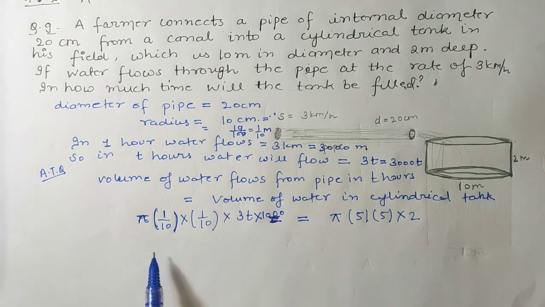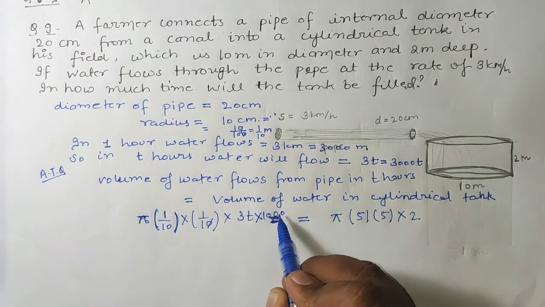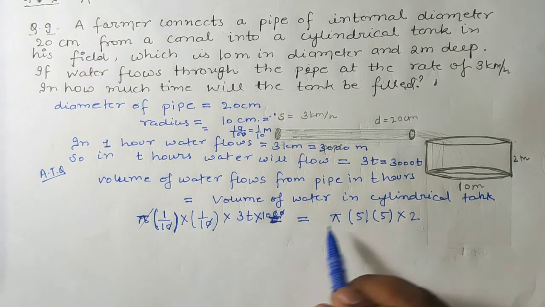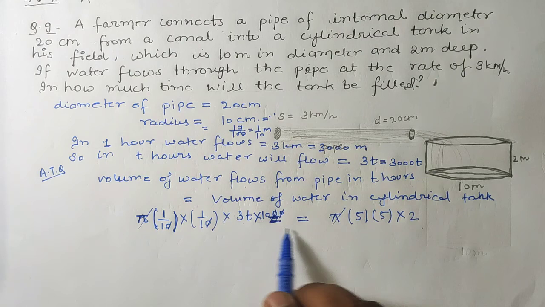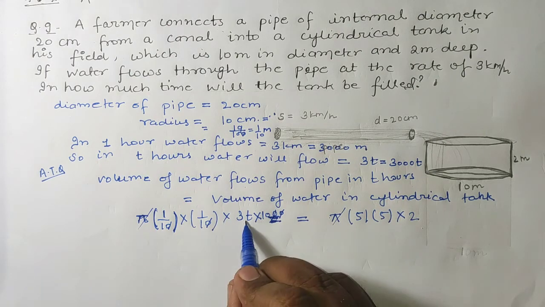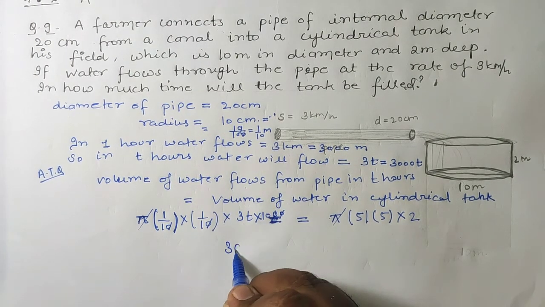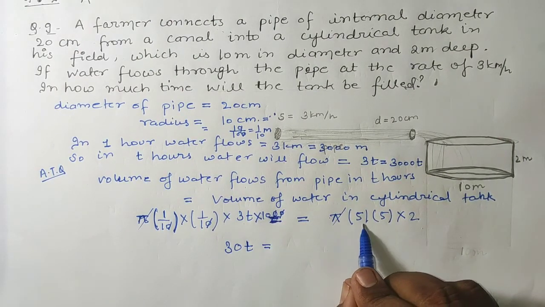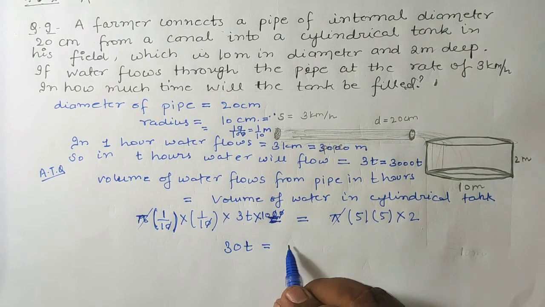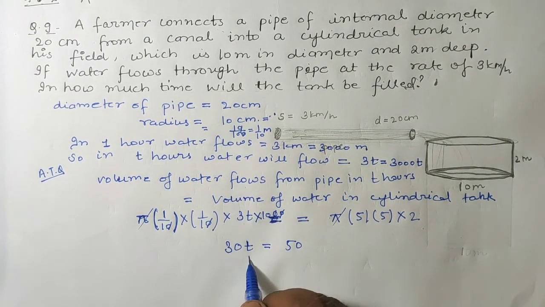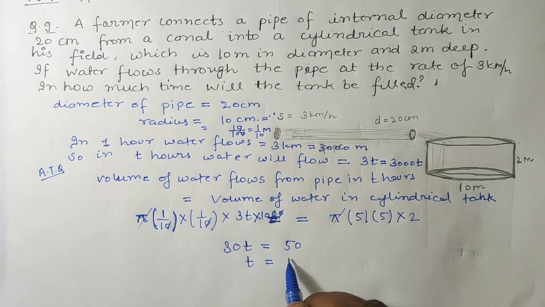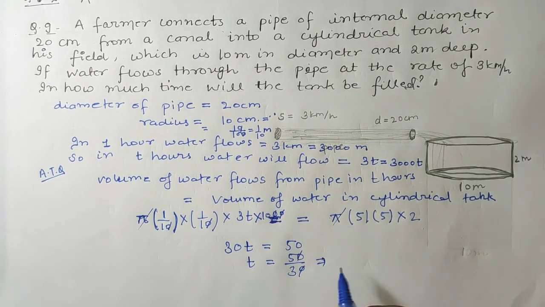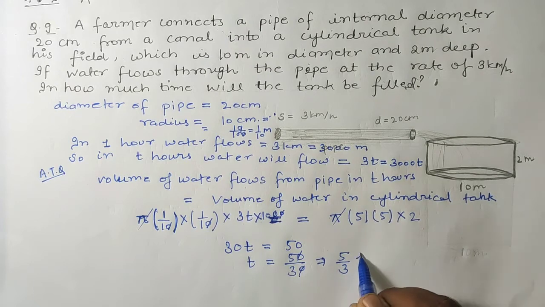Okay, now see, 10 and 10 cancel out, and pi and pi cancel out. So what is left on the left hand side? 30t. And on the right hand side, what is left? 5 times 5 is 25, times 2 is 50. Okay, so t will be what, students? t will be 50 upon 30. 0 and 0 cancel out, so it will be 5 upon 3 hours.